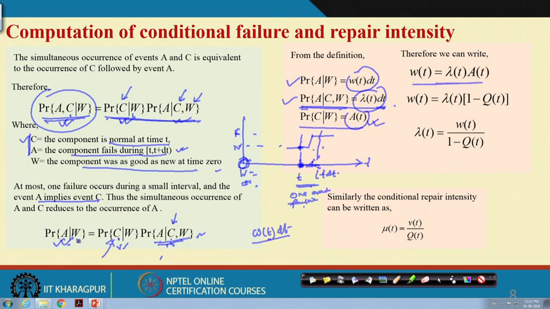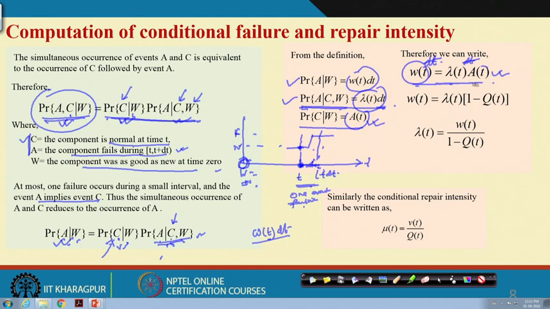The reason is that the probability of A given W is W(t) dt, the probability of C given W is A(t), and the probability of A given CW is lambda(t) dt. So, this dt will be cancelled out. That means W(t) equals lambda(t) into A(t).